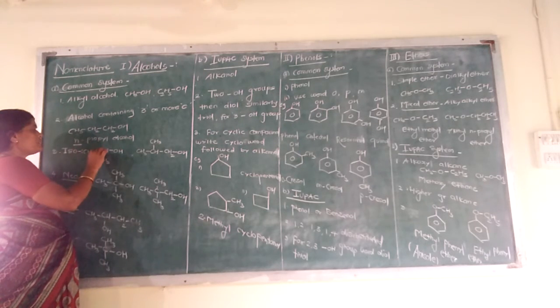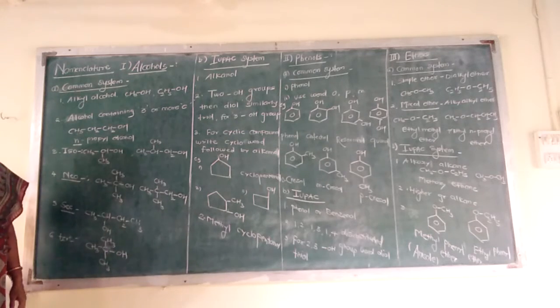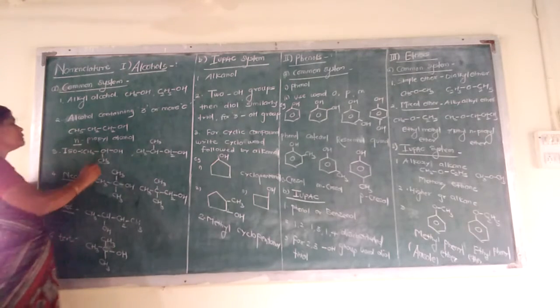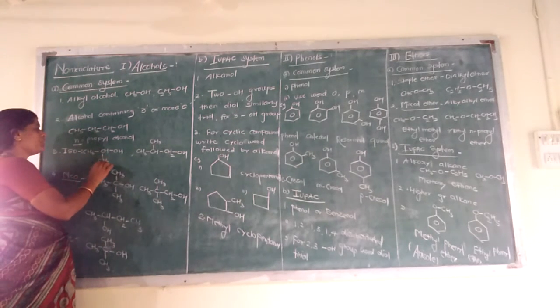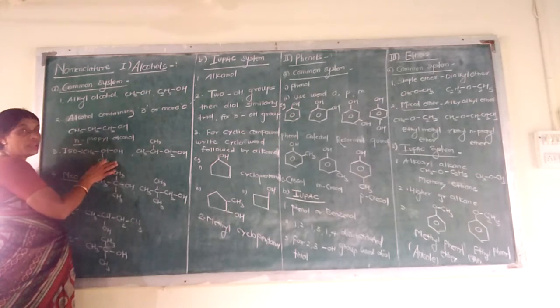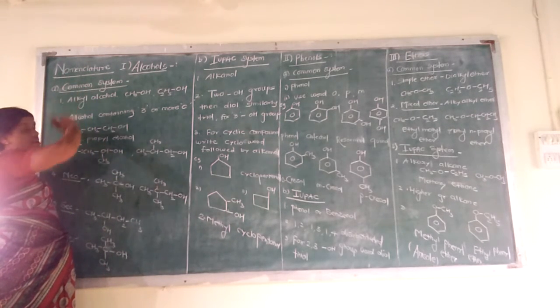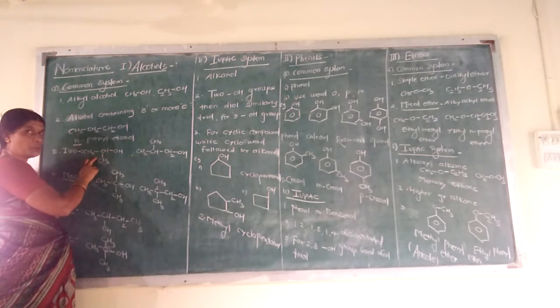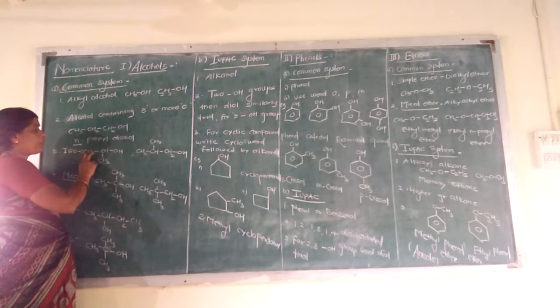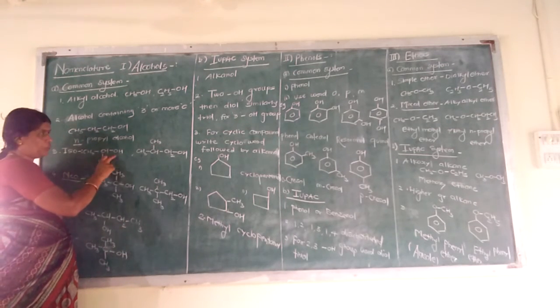First, this is second. It contains only one methyl, not ethyl or propyl. Only methyl. So this contains only one methyl group. Hence, the name of this structure in common system is isopropyl alcohol.